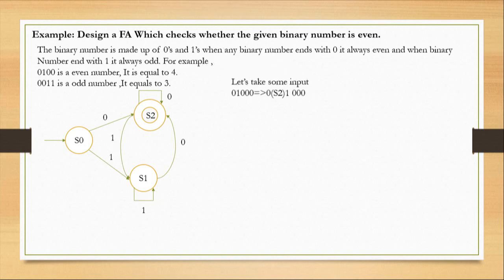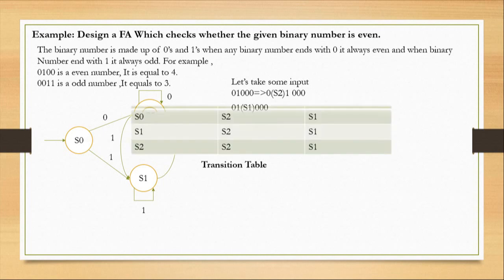So let's take some input here: 0 1 0 0 0. First input is 0, so it will redirect to final state S2. Next input is 1, so again it will be redirected to S1 state. Next input is 0, so it will redirect back to the S2 state. Again input is 0, so it will retain state S2, and my final input is 0, so it will retain its final state.